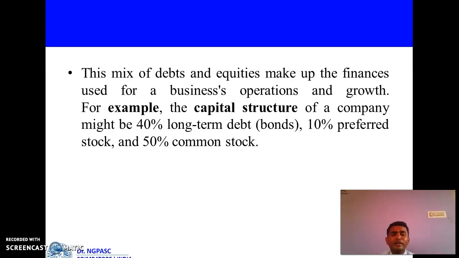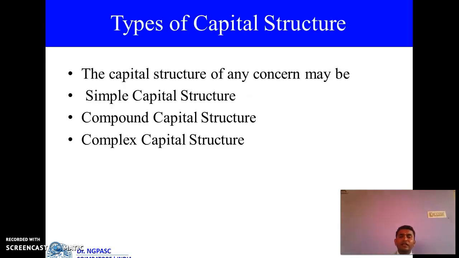Say for example, a company has 1 lakh rupees of capital structure. How can it be divided? Say 40% long-term debt, 10% preferred stock, and 50% common stock. So 40,000 of long-term debt, 10,000 of preferred stock, and 50,000 of common stock. This is the capital structure. The next one is types of capital structure. Types of capital structure can be classified into three types: simple capital structure, compound capital structure, and complex capital structure.